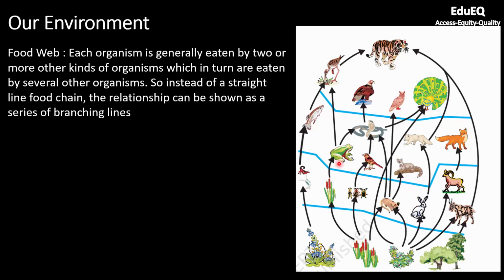Just to pick some example, snake is also consuming frog, it's also consuming a bird, it is also consuming a rat. So you can see a web is getting formed, but peacock and hawk or eagle, they can also consume the snake. And similarly, tiger, it can consume bird, it can also directly consume herbivore, which is directly eating grass. So you see, this is a web sort of structure. You cannot have a straight chain, there will be cross links.